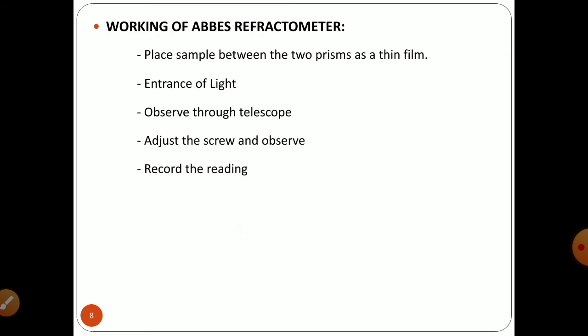So your reading is the reflection of the half dark and half bright band. In this way, you can determine the angle of incidence and angle of refraction so as to get the value of refractive index.